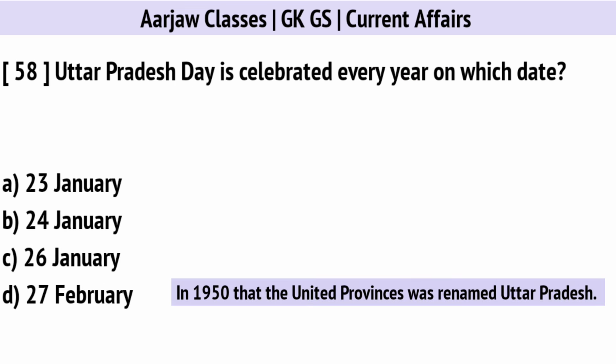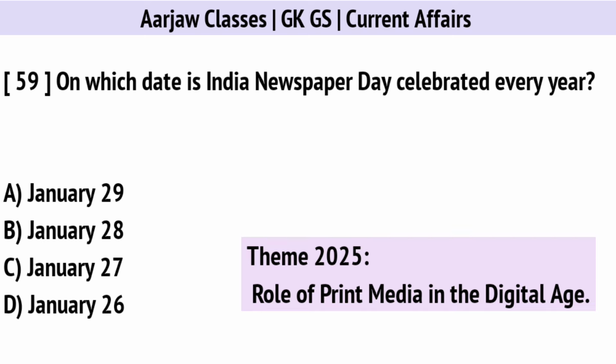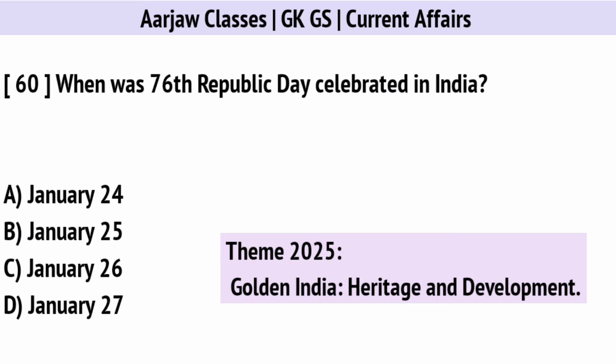Uttar Pradesh Day is celebrated every year on which date? Correct option is B, on 24th January. On which date is India Newspaper Day celebrated every year? Correct option is A, on 29 January. When was 76th Republic Day celebrated in India? Correct option is C, on 26th January.